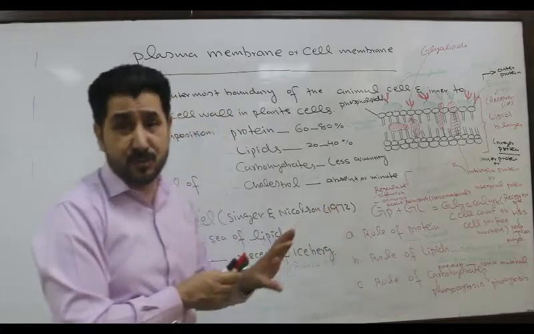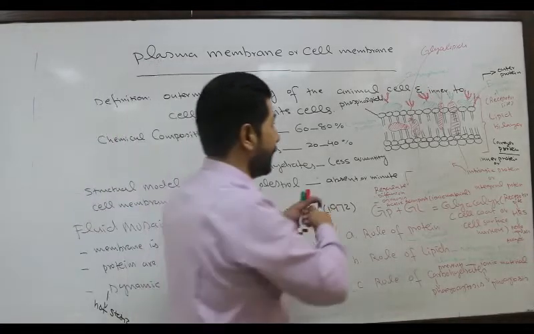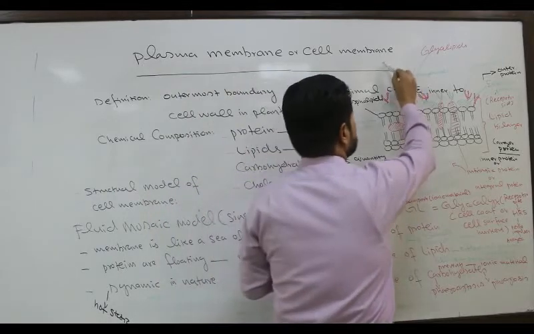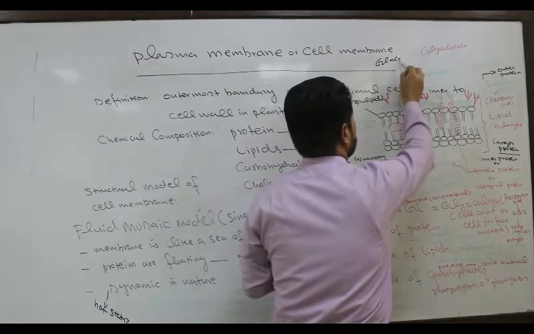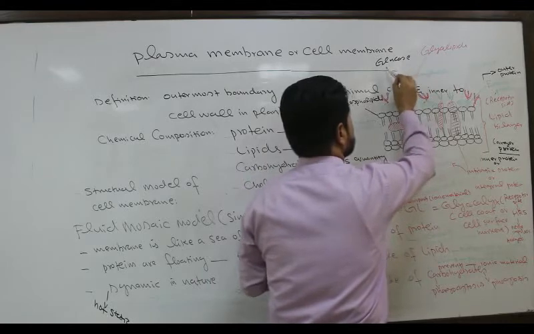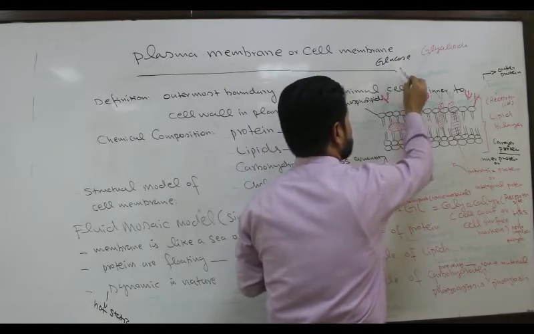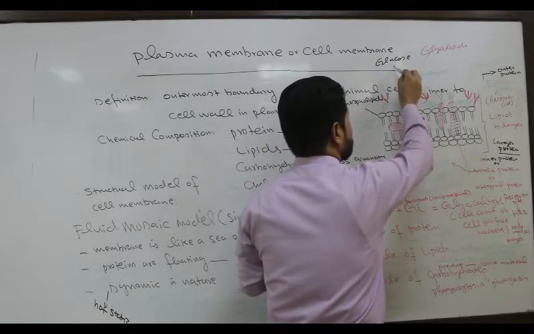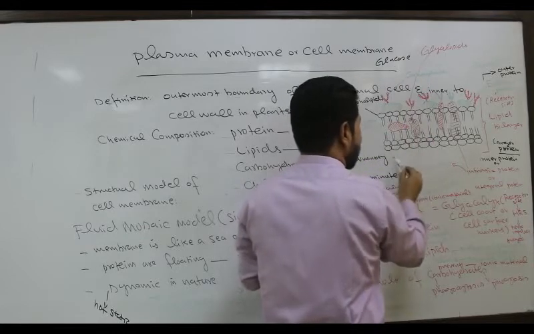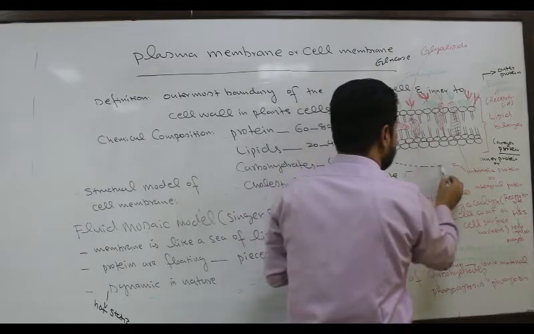It is very choosy. For example, if glucose concentration is less at the inner side of the cell.